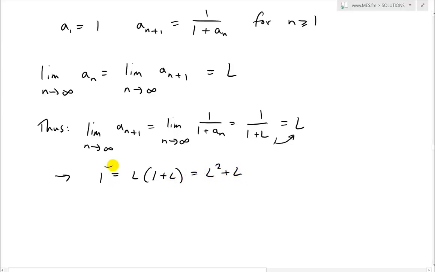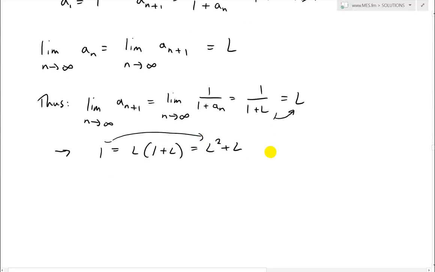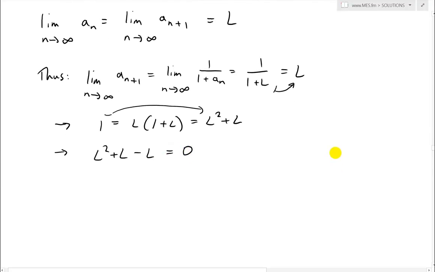Now we can move the 1 onto this side. So thus what we have is 0 equals, I should write it the other way around, L squared plus L minus 1 is equal to 0. Just move it over to this side. And this is just a quadratic equation. So recall the quadratic formula right here.